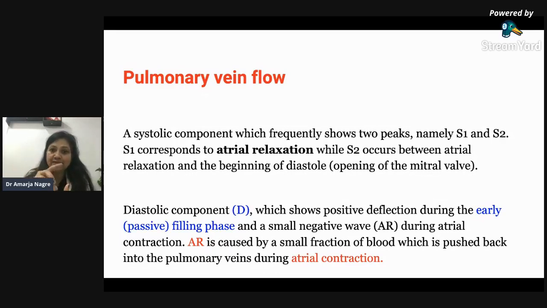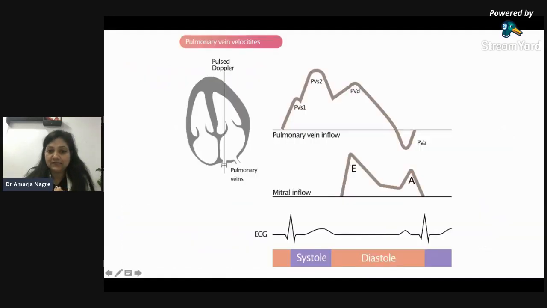This gives you the S and D wave. Now the atria is contracting. When the atria contracts, due to this pressure the blood goes back into the pulmonary veins. That is the A wave. This wave, that is why it is a negative wave. So this is the S, D, and A wave.